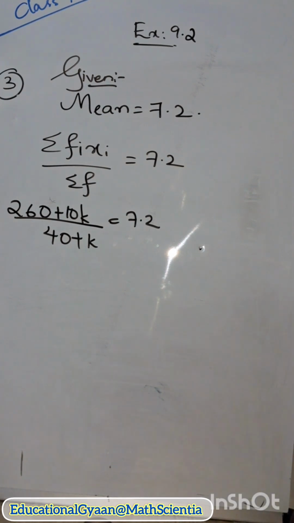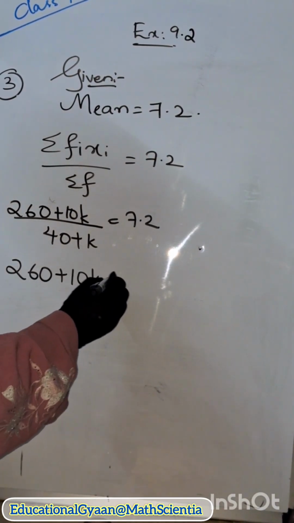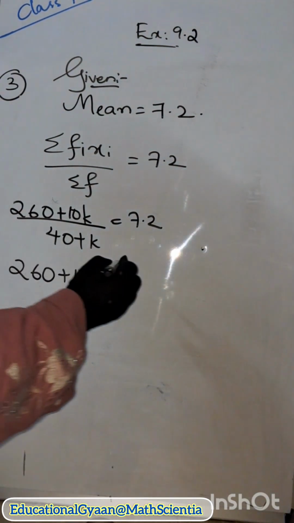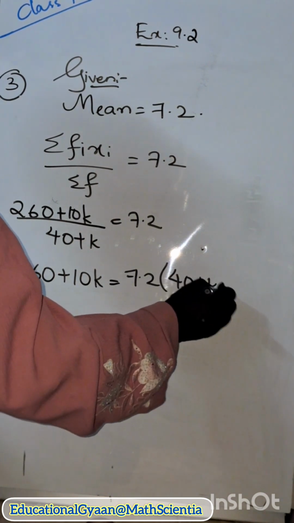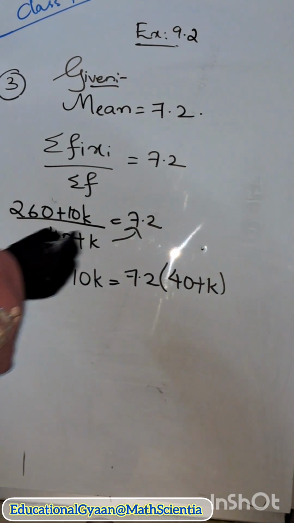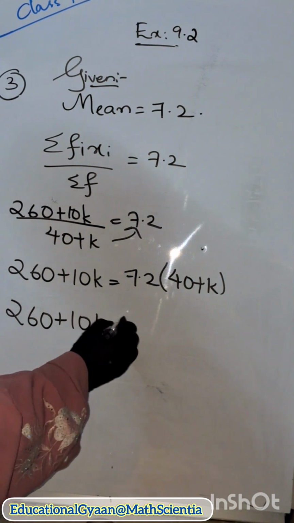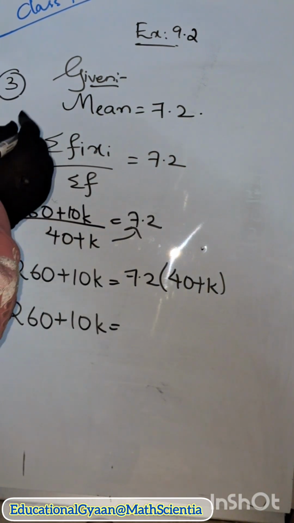Cross multiplication: 260 plus 10k is equal to 7.2 into 40 plus k. So 260 plus 10k is equal to 7.2 into 40, and 7.2 into 40 is nothing but 288.